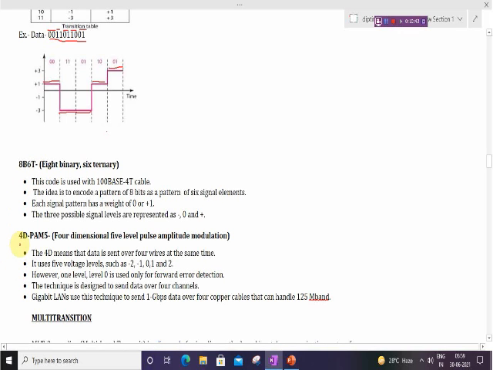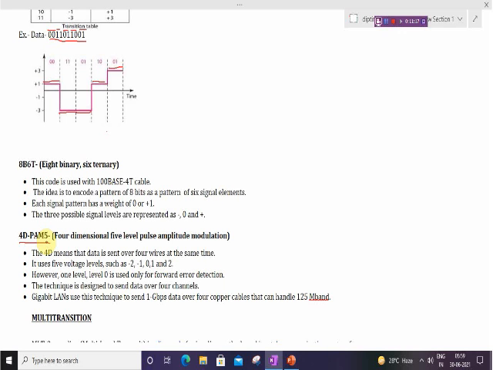Okay. And the next scheme is 4D-PAM5. PAM means pulse amplitude modulation, and 4D means the data is sent over 4 wires at the same time. It uses 5 voltage levels such as -2, -1, 0, 1 and 2.